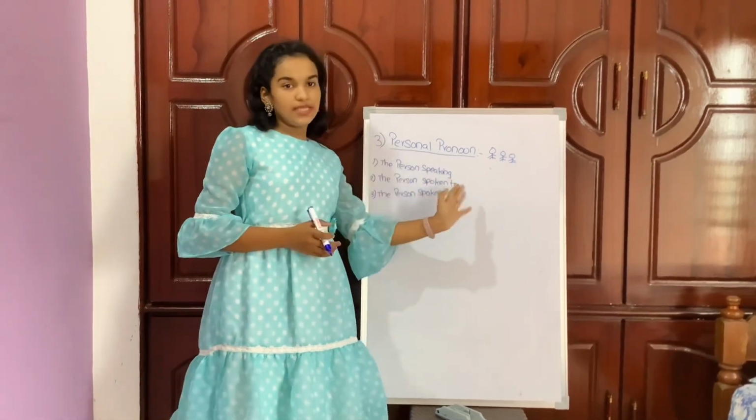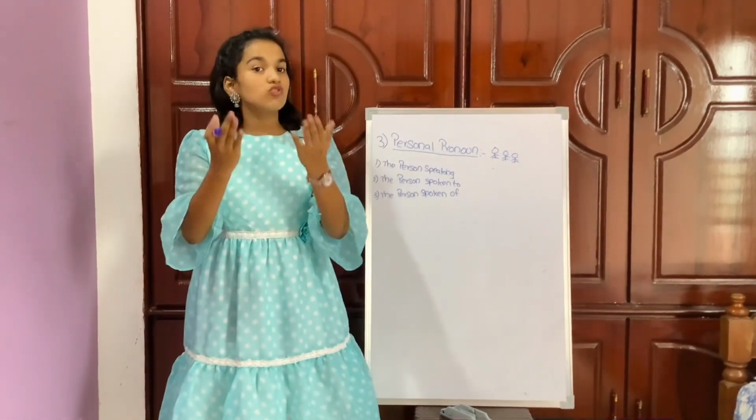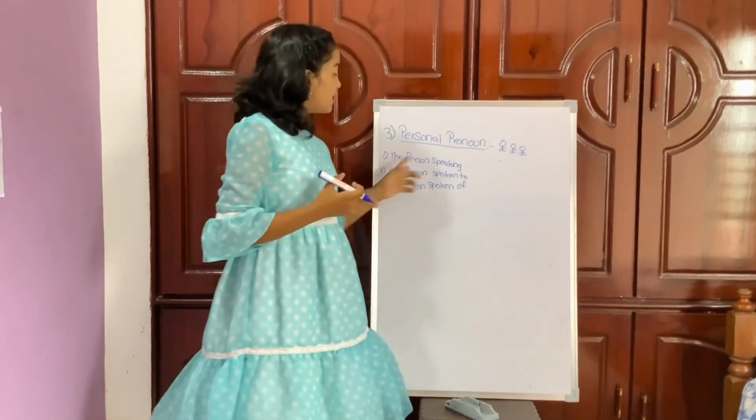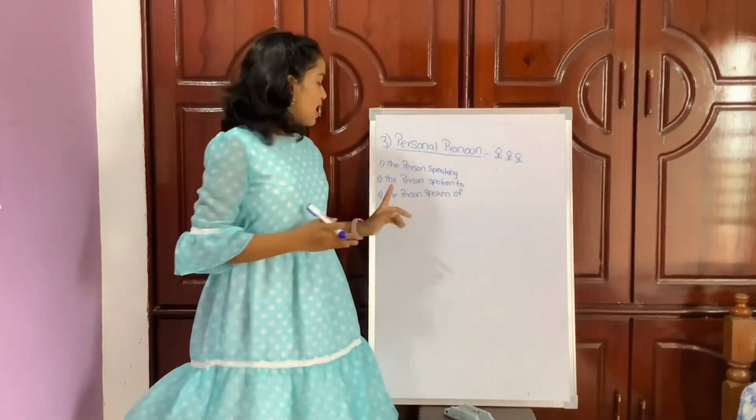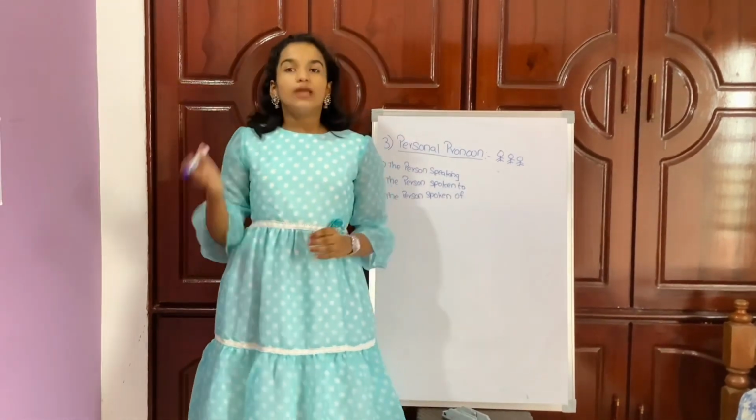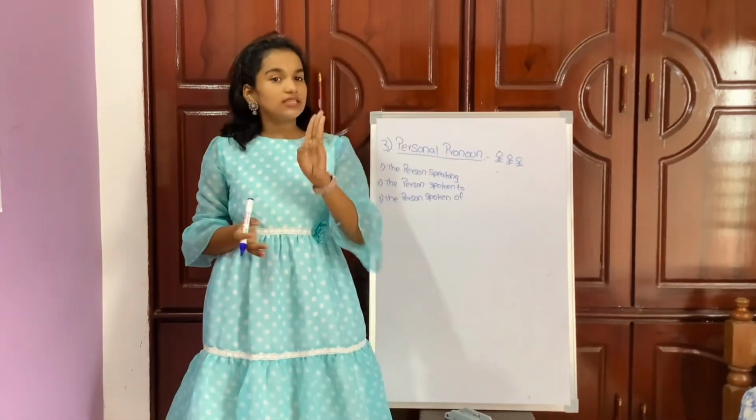The person speaking: I am speaking to you, so I am the first person. The person spoken to: I am speaking to you, so you are the second person. The person spoken of: the person who is already spoken of is the third person.